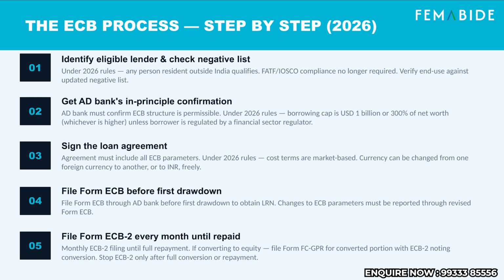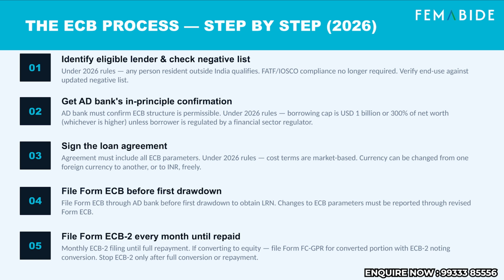Step 2, get your AD bank's in-principle confirmation. The bank must confirm the ECB structure is permissible. Under the 2026 rules, the borrowing cap is USD 1 billion or 300% of net worth, whichever is higher, unless you're regulated by a financial sector regulator. Step 3, sign the loan agreement. Include all ECB parameters. Cost terms are market-based. Currency can be changed from one foreign currency to another or to INR freely.